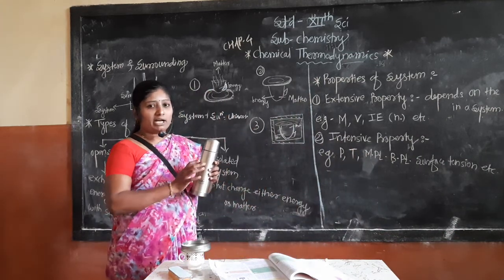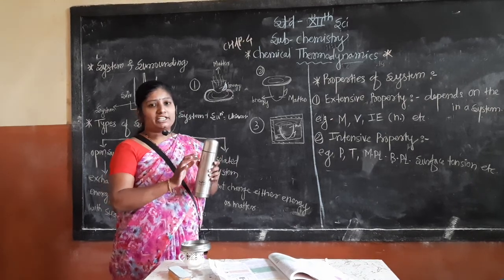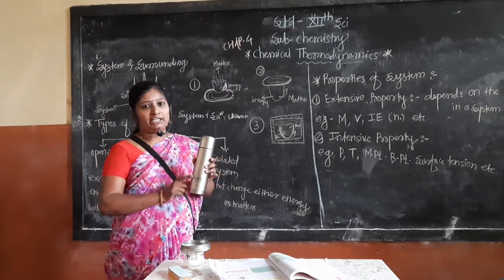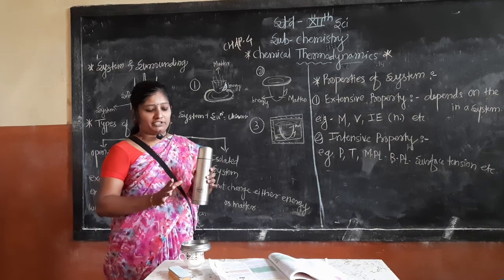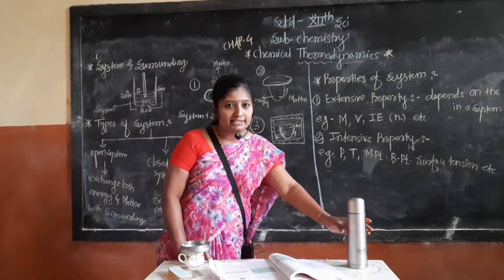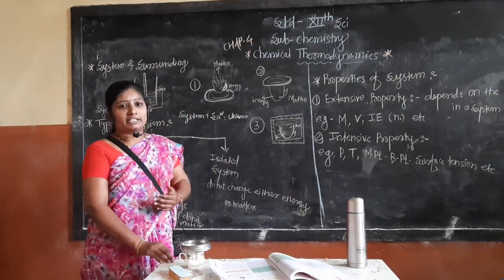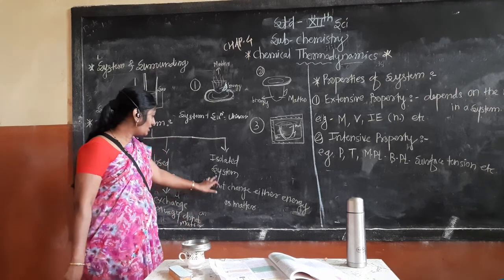This is the example of a thermos flask. There is no change in energy as well as matter. This is the example of an isolated system. Definition of isolated system: the system in which neither